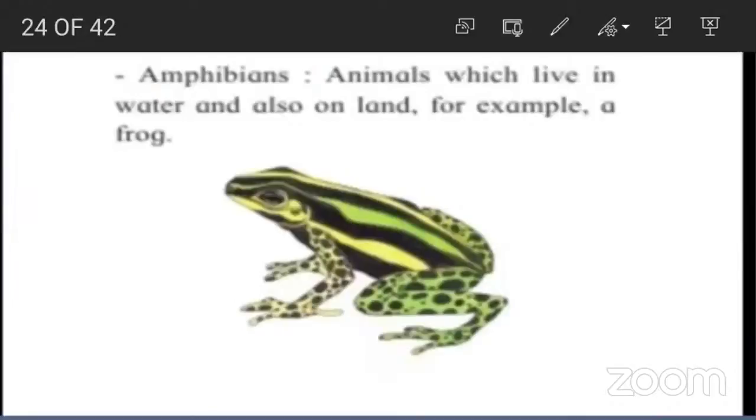For example, a frog can live in water and on land also. So it is called an amphibian. So what is an amphibian animal? Who can give me the answer? Animals which live in water and also on land are called amphibian animals.